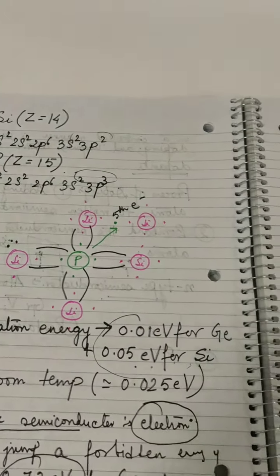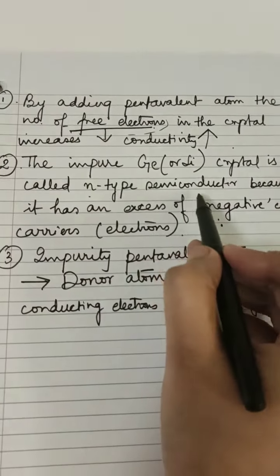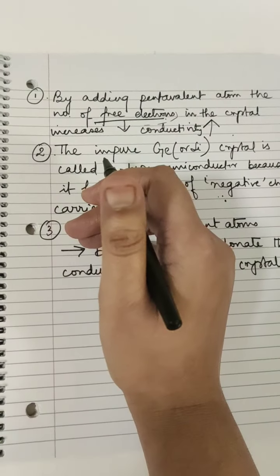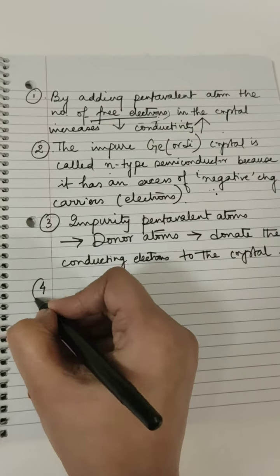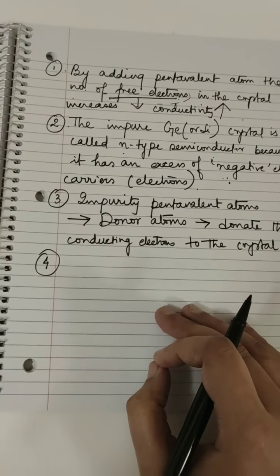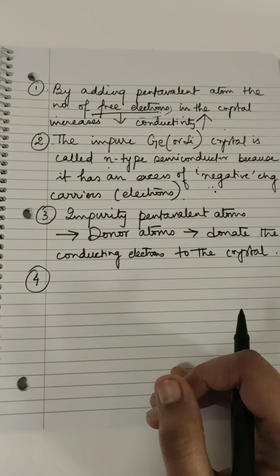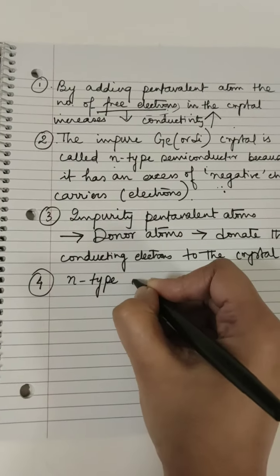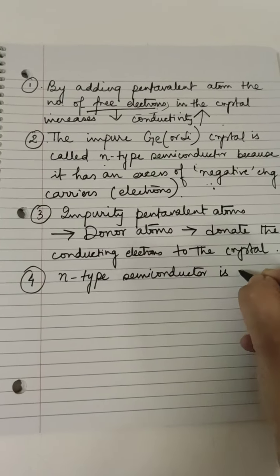Now, an n-type semiconductor does not mean it is negatively charged. It has an excess of negative charge carriers. You can ask: if the number of electrons is more than the number of holes, why is it not negatively charged? So an n-type semiconductor is uncharged. I'll tell you why it is uncharged.